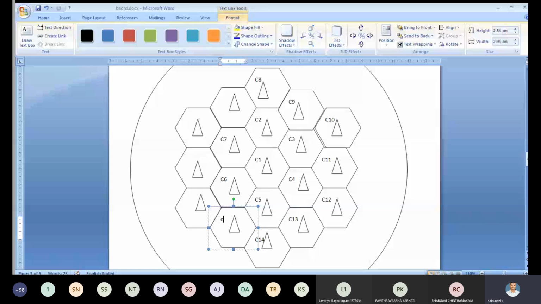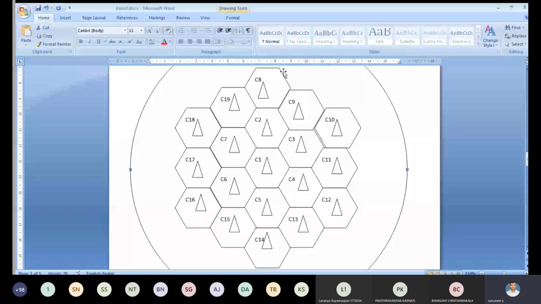Likewise, I have to give C19, and continue C20, C21 like this. We have to cover the total area. Once we give the numbering for the cell sites, in this picture I have represented up to C19. We can go on to C20 like this.